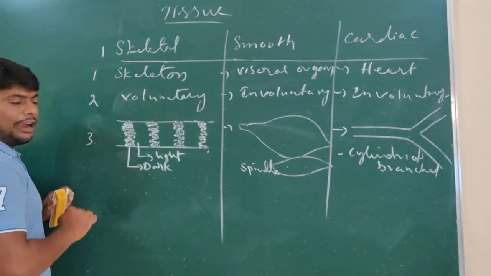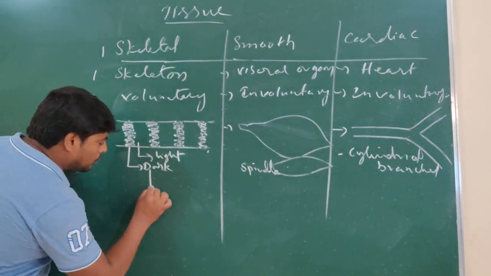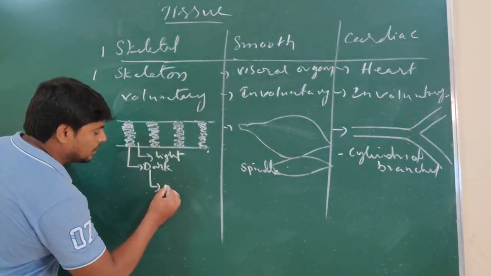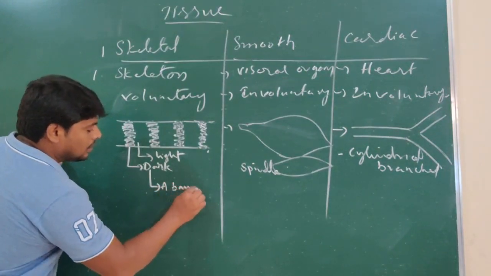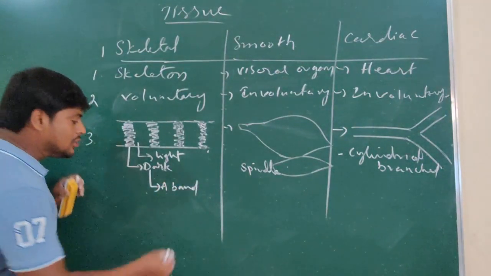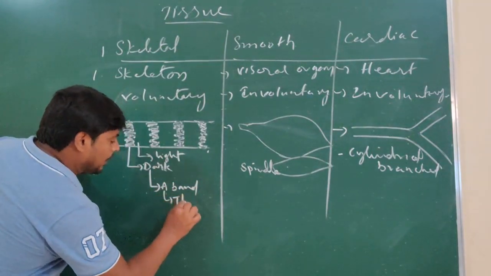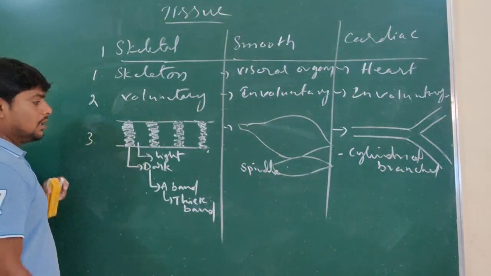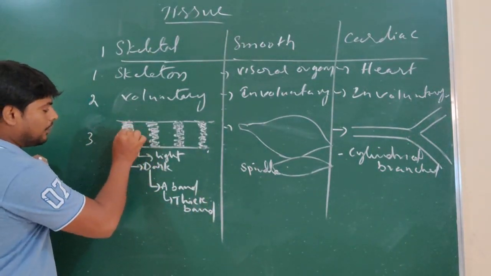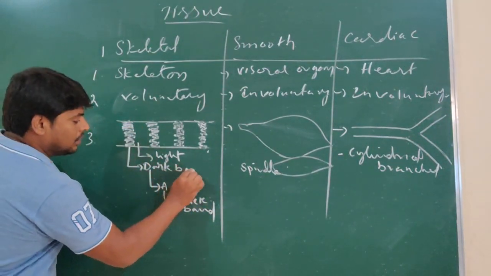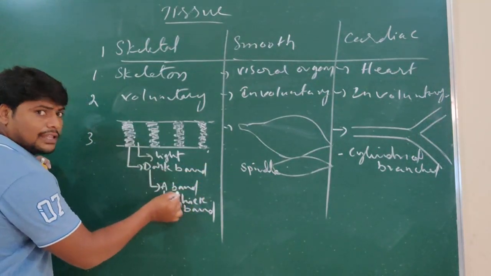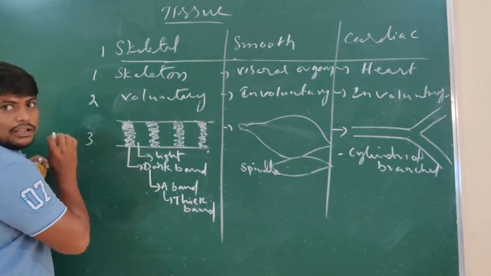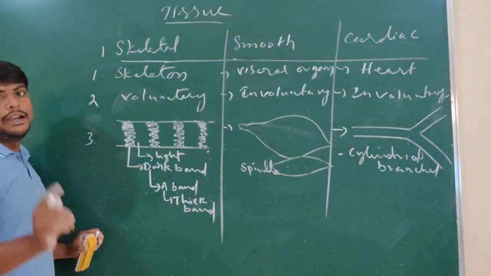Dark and light portions. The dark portion, or dark band, is called the A band, and it appears thicker, so it is also called the thick band.